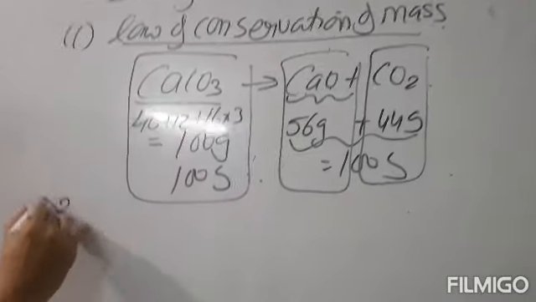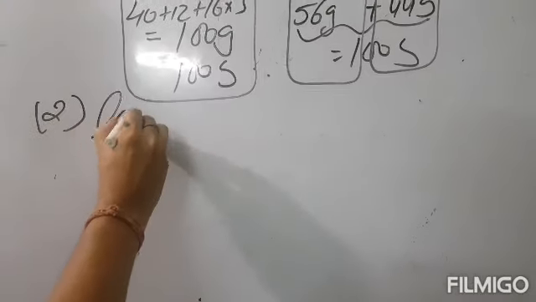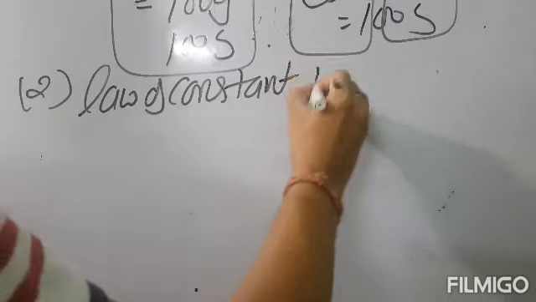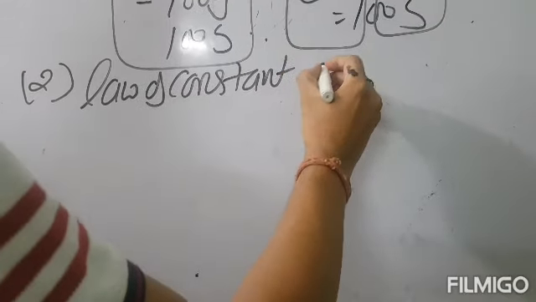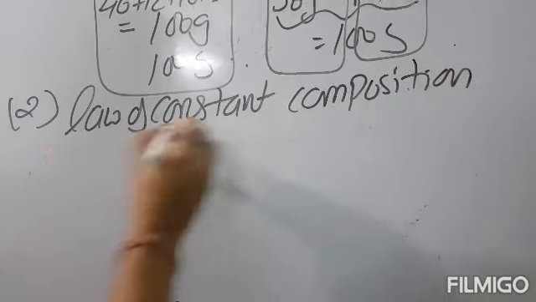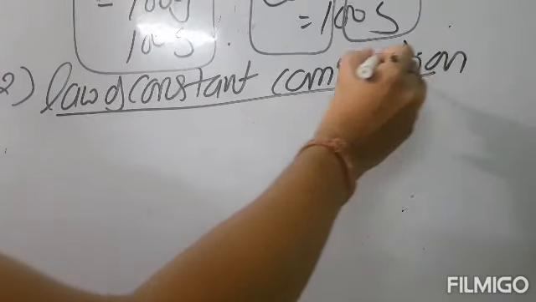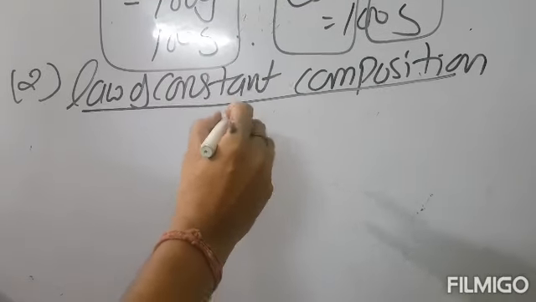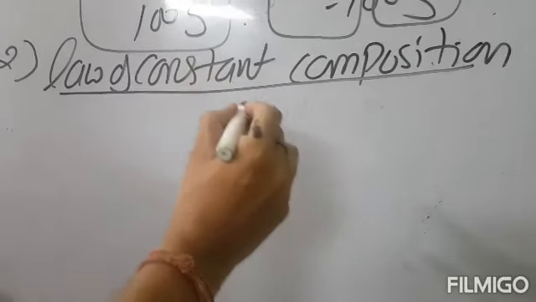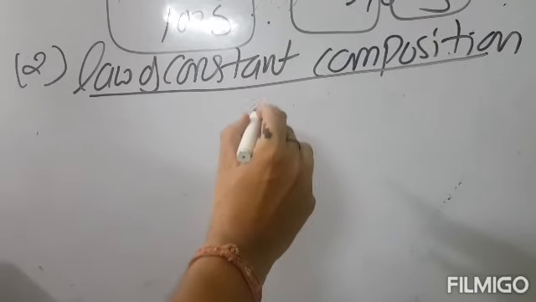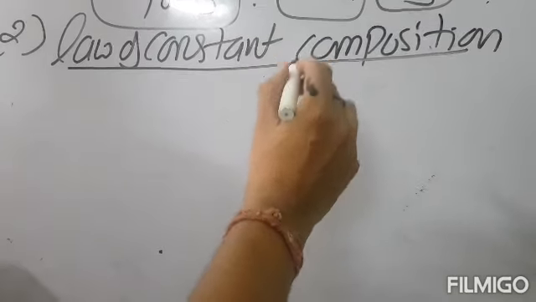Then the second law is the law of constant composition. What this law says is, a chemical compound, no matter from which source it is obtained, always contains the same elements combined together in the same definite proportion by mass.